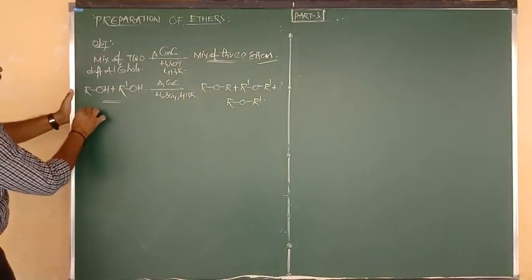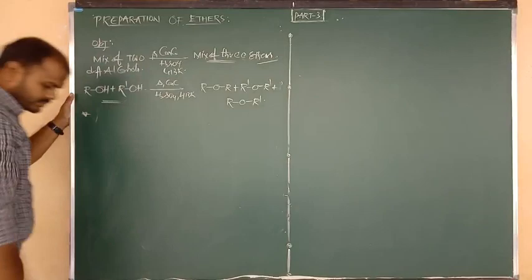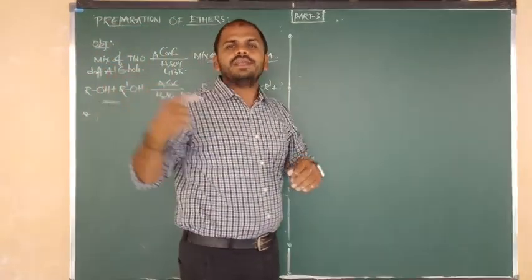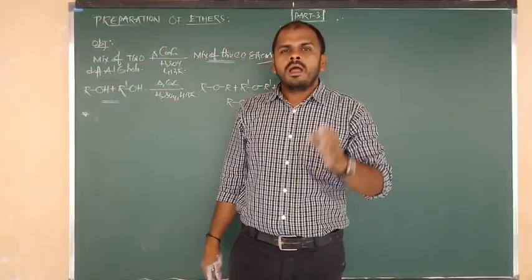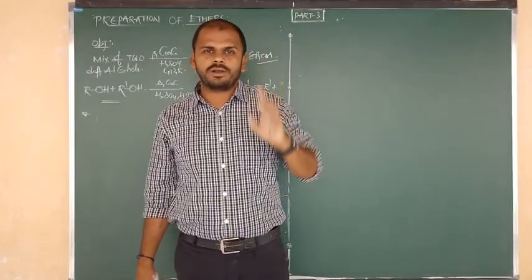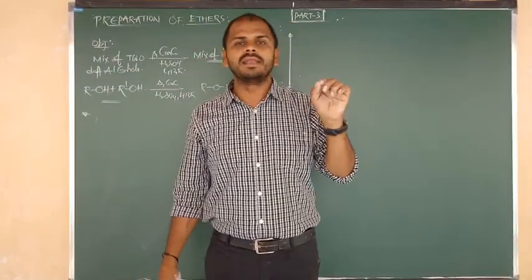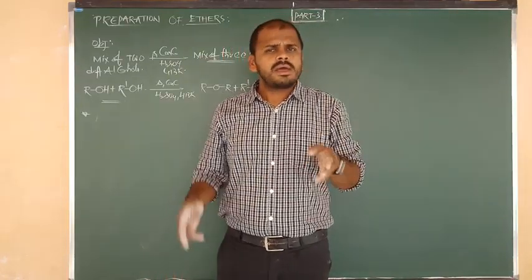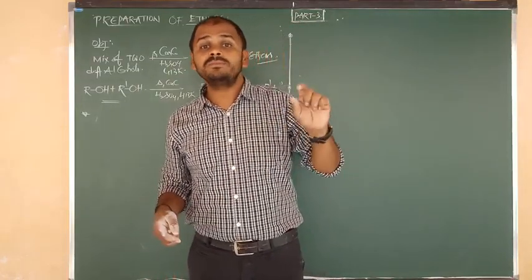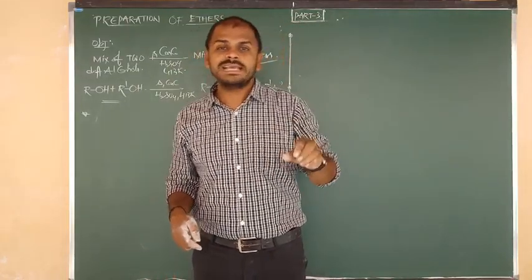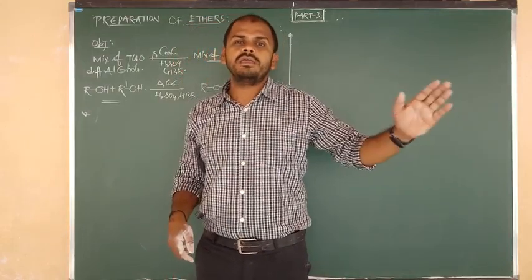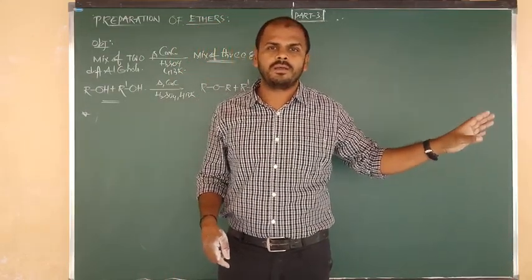Good. And one more point I want to say: in this dehydration of alcohols topic, temperature plays an important role. Temperature plays a key role in deciding the nature of the product. The reactant may be the same, beta, but just by a change of temperature the product formation is different.